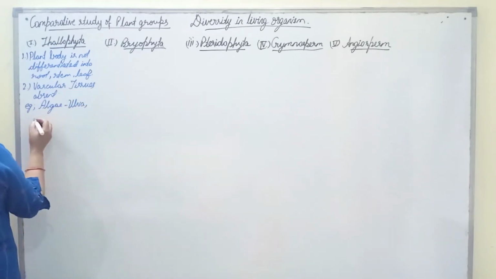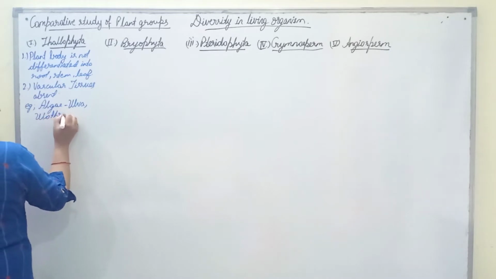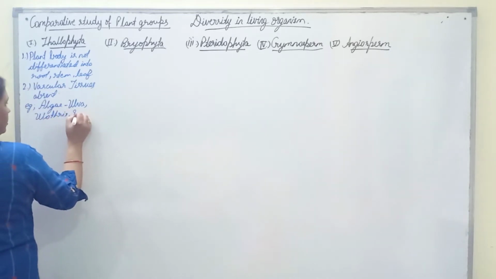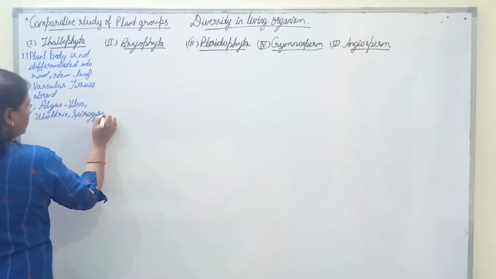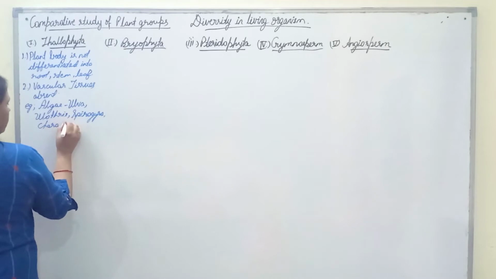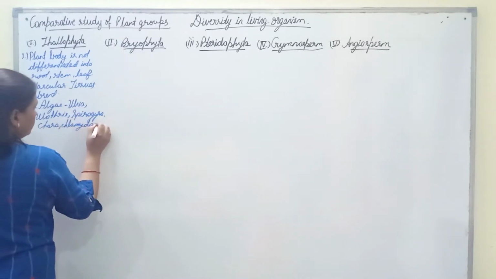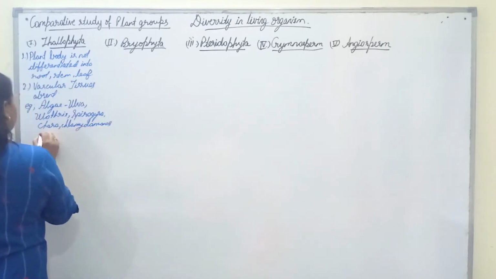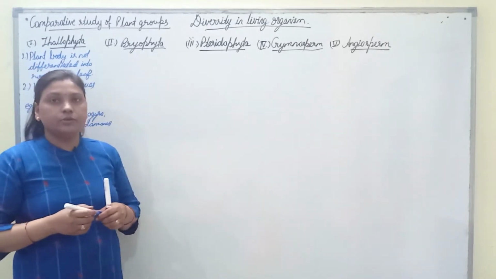Examples of algae are Ulva, Ulothrix, Spirogyra, Chara, Chlamydomonas, etc. Now we have Bryophyta.